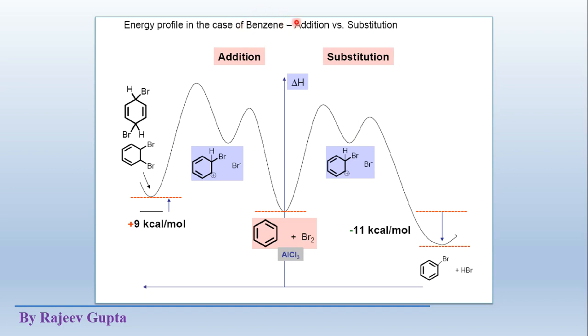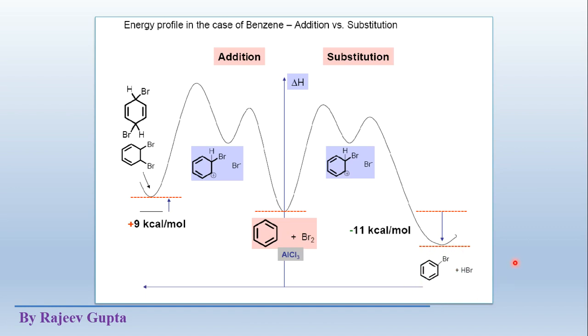Any aromatic compounds like benzene or other aromatic compounds show substitution reaction instead of addition reaction, because in addition reaction the aromaticity of the aromatic system is lost. So due to this, to attain a product with high stability or less energy, only substitution takes place on aromatic systems.